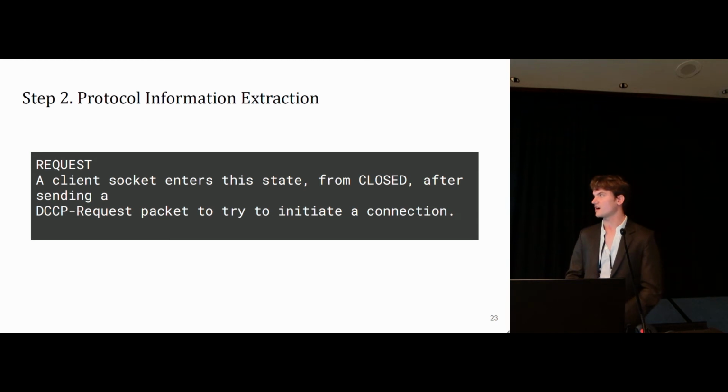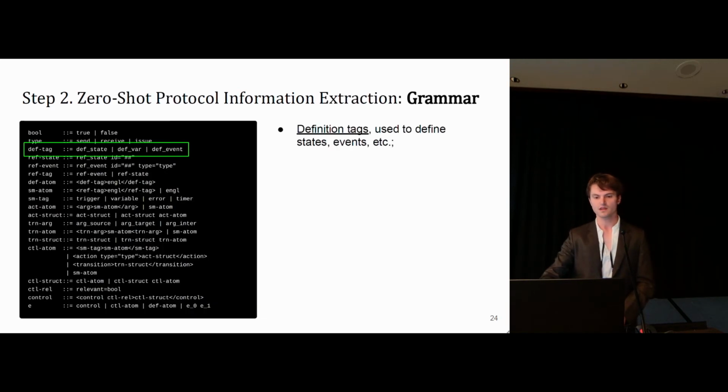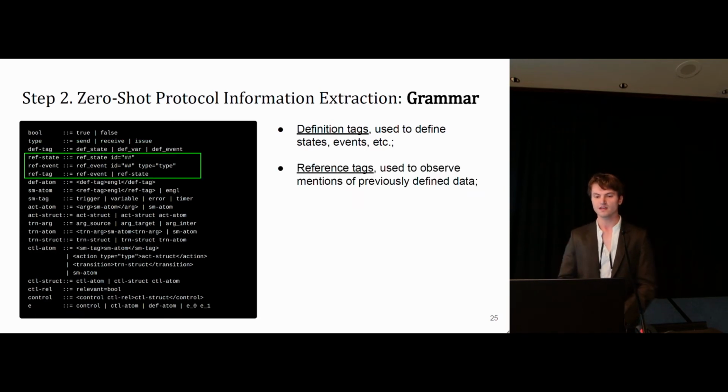Here we have some text from the DCCP RFC, and we want to take this and annotate it in some richer way so we can use it for something useful. We're going to do so with a grammar. Our grammar will consist, first of all, of definition tags, which define states, events, etc. Second, we'll have reference tags, which track references to things that we defined previously using our definition tags.